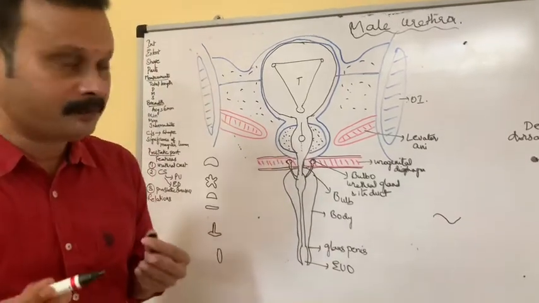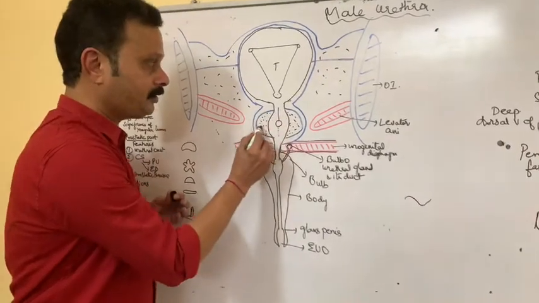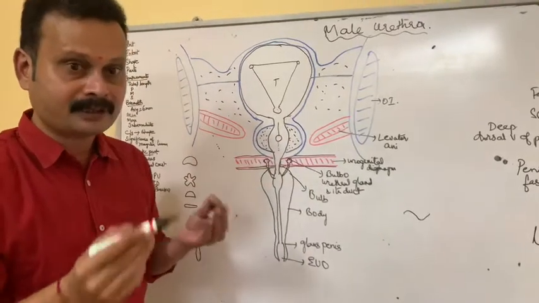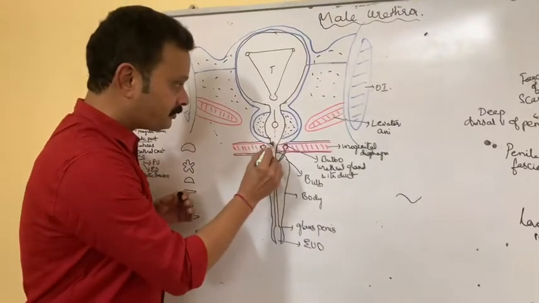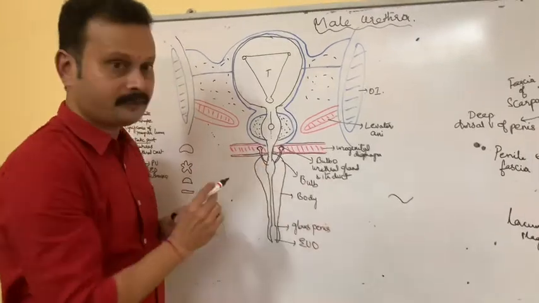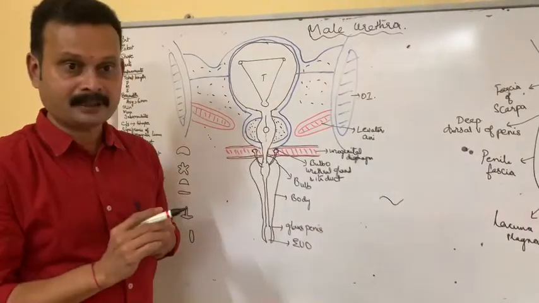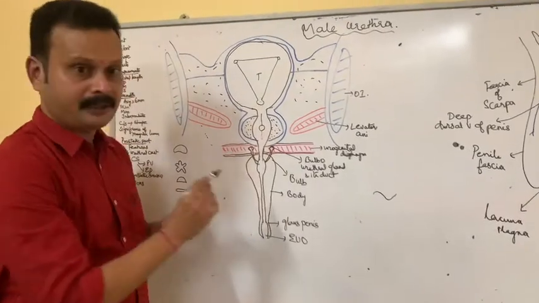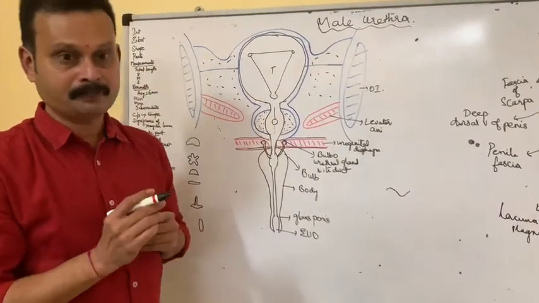The urethra is made up of three parts. The proximal being the prostatic part, where it is surrounded by the prostate. Where it is related to the urogenital membrane is the membranous part, and within the penis it is the spongy part.